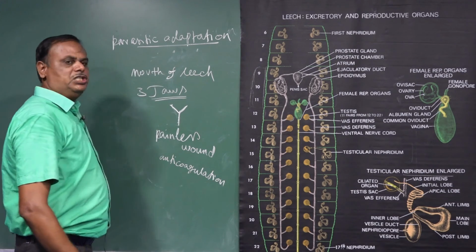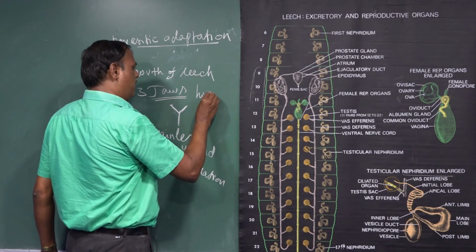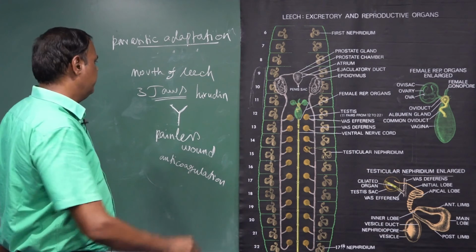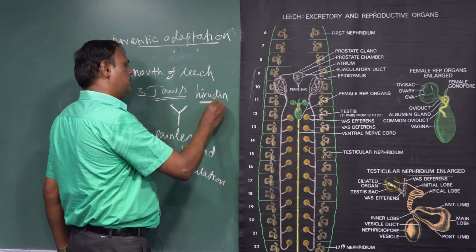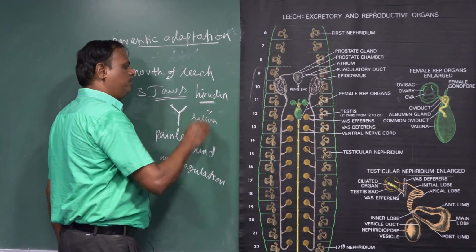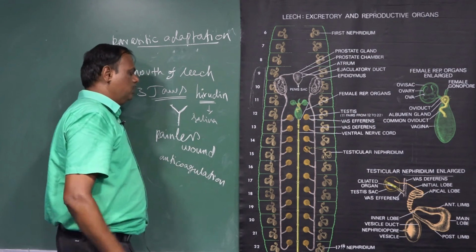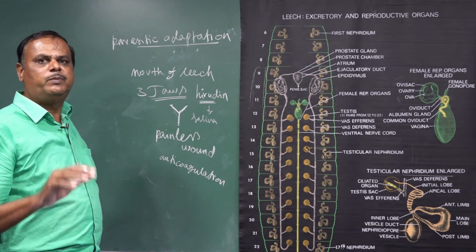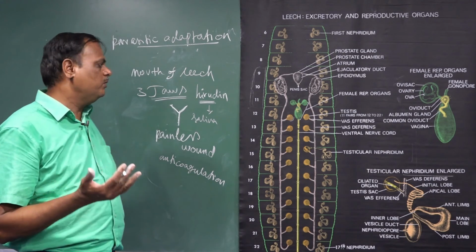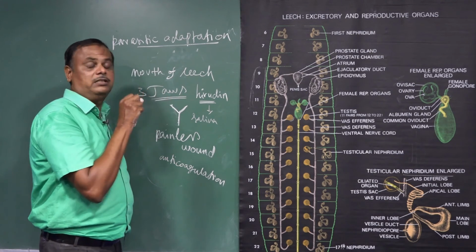The saliva of the leech consists of an anticoagulant substance called hirudin. Hirudin is an enzyme, an anticoagulant substance. Due to the presence of hirudin, coagulation of blood, that is clotting of blood, is prevented. Due to the prevention of coagulation, the leech continuously sucks the blood.